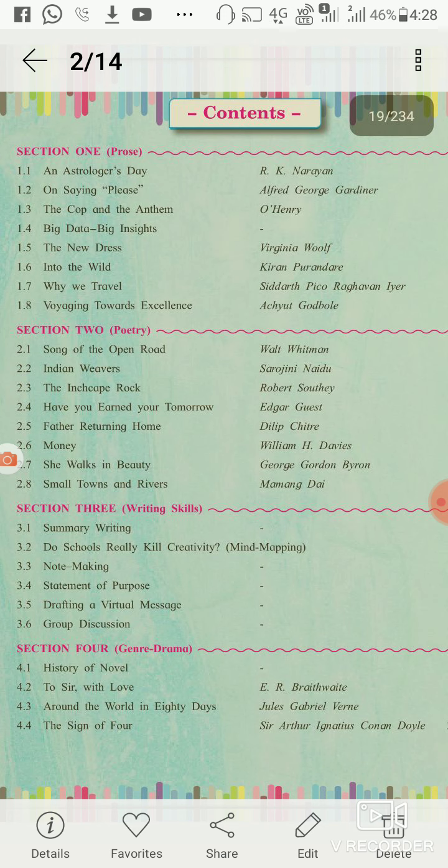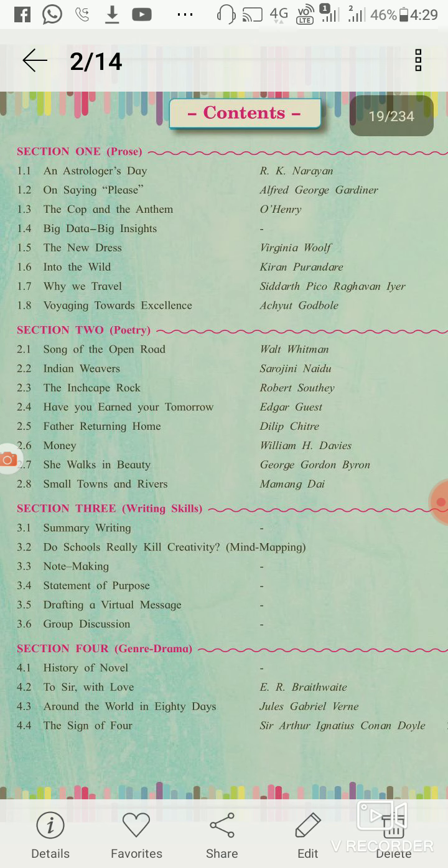So, students, we have learned about the sections and the units, and each one is different from another. So we will see each unit.